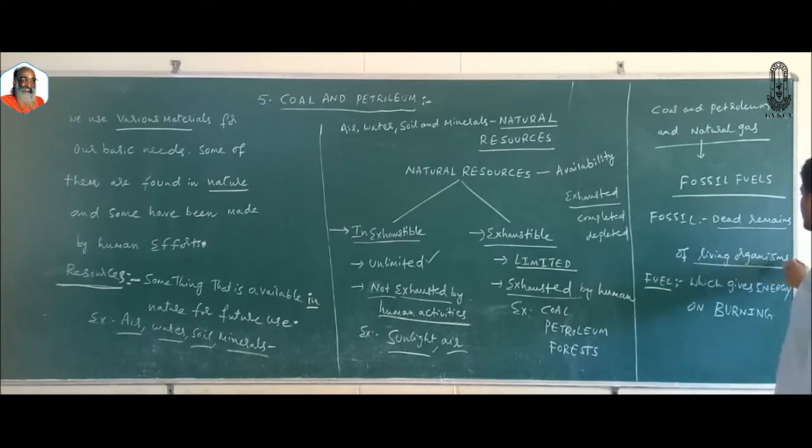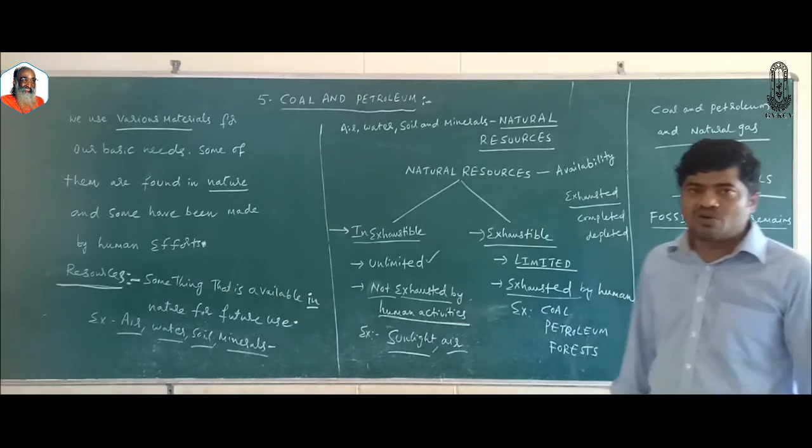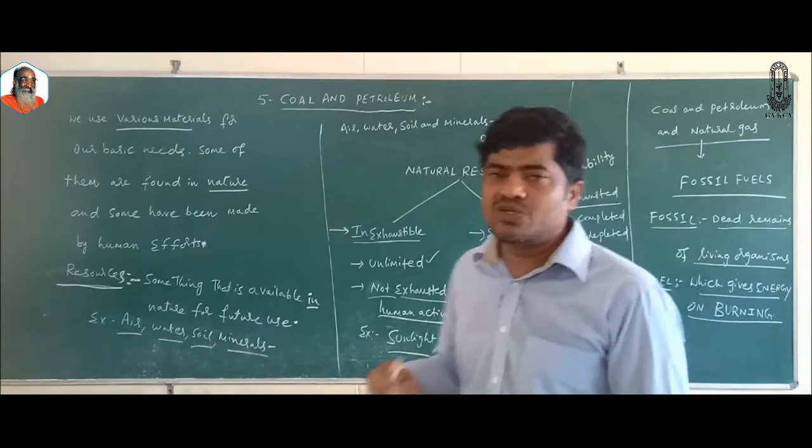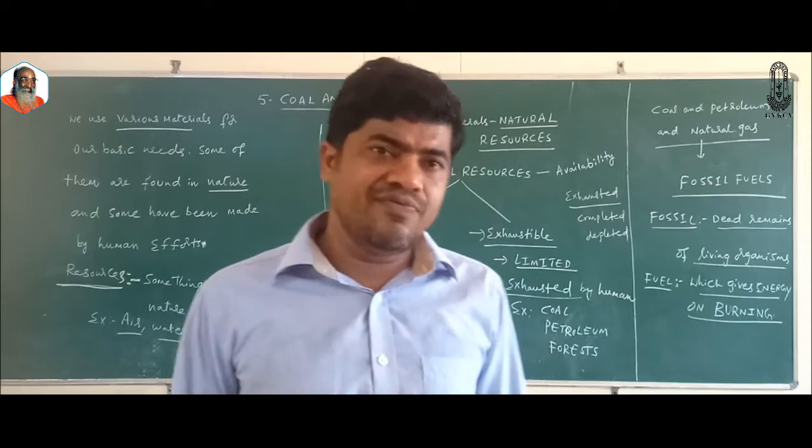Coal and petroleum and natural gas, they are fossil fuels, because they are obtained from the dead remains of living organisms. They are obtained from dead bodies of plants and animals. Plants and animals are living organisms. Dead remains of living organisms are nothing but fossils. What do you mean by fuel? Which gives energy on burning. That is called a fuel. Let it be wood, coal, petrol or something. Something which gives energy on burning can be called a fuel.